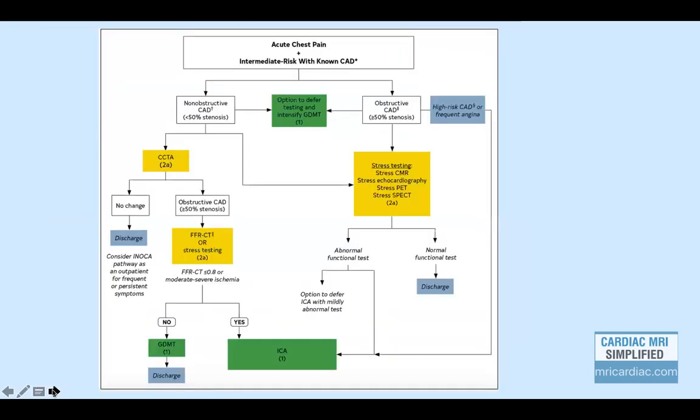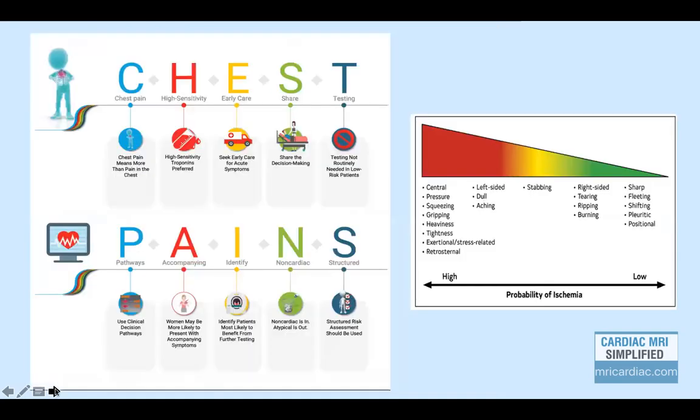In the same article, there are interesting flow charts which are mentioned about the treatment planning and the protocol of investigation for every variety of disease. For example, in a patient with chest pain and intermediate risk with known CAD, once you get an obstructive CAD, it is important that you can perform any stress testing with stress CMR or stress echo. So this kind of flow chart definitely helps in guiding patient management.